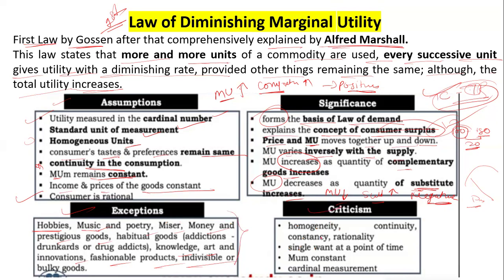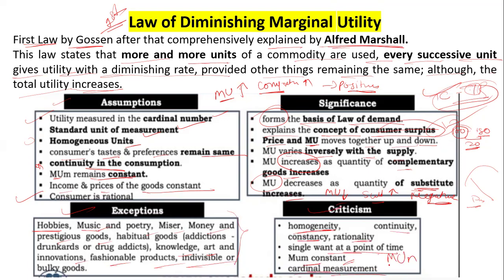Now what is the criticism? They are talking about homogeneity, continuity, consistency and rationality, so this is not all possible. These are the criticisms given on the law of diminishing marginal utility. A single want at a point of time, and the marginal utility of money is assumed constant.